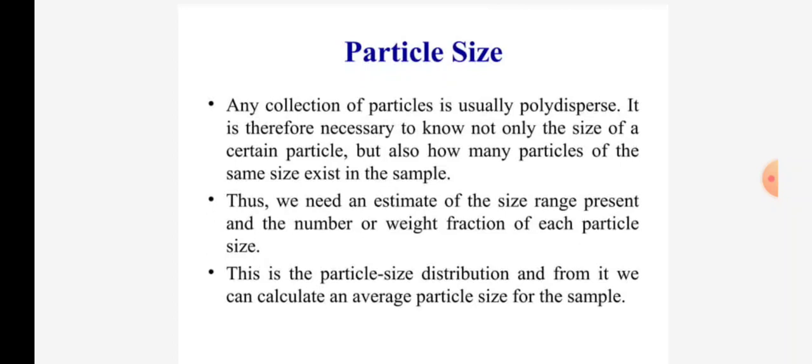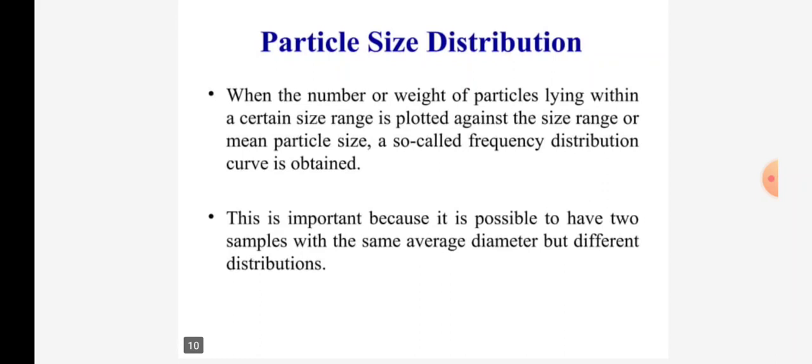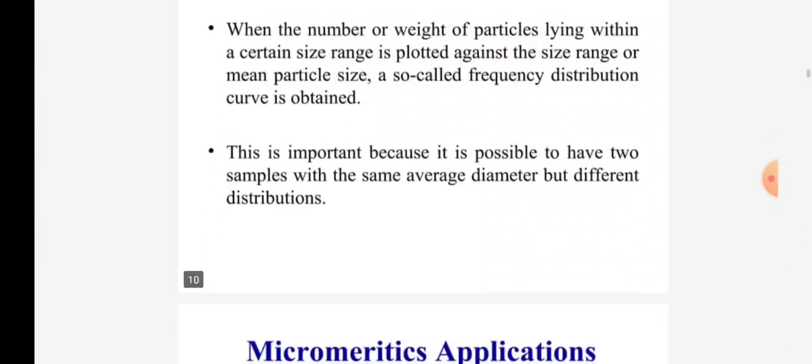This is the particle size distribution, and from it we can calculate an average particle size for the sample. When the number or weight of particles lying within a certain size range is plotted against the size range or mean particle size, a so-called frequency distribution curve is obtained. This is important because it is possible to have two samples with the same average diameter but different distributions.